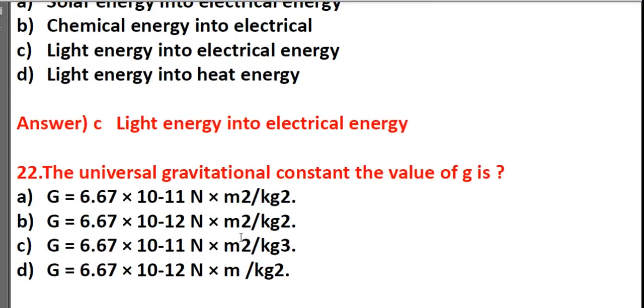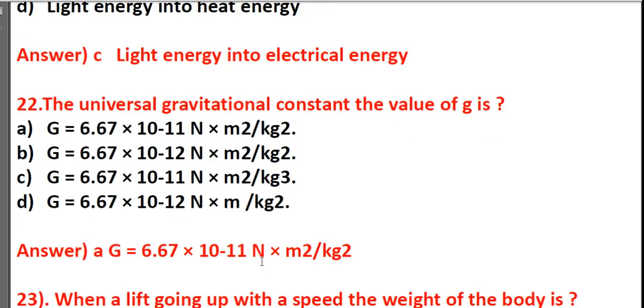The universal gravitational constant, the value of G is equal to 6.67 into 10 to the power of minus 11 newton meter square per kg square; 6.67 into 10 to the power of minus 12 newton meter square per kg square; 6.67 into 10 to the power of minus 11 newton meter square per kg cube; 6.67 into 10 to the power of minus 12 newton meter per kg square.